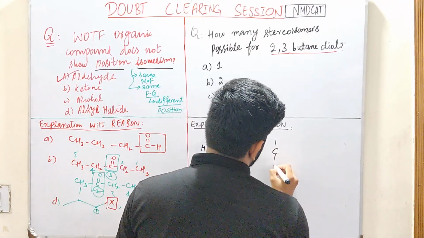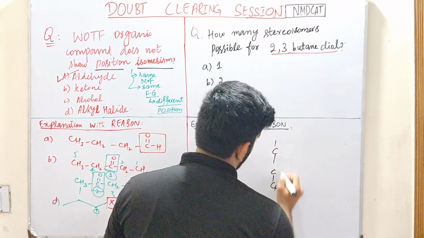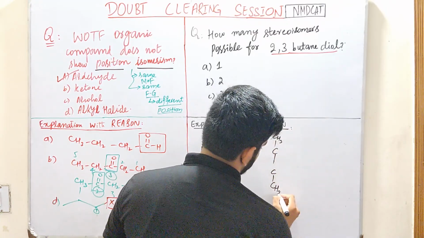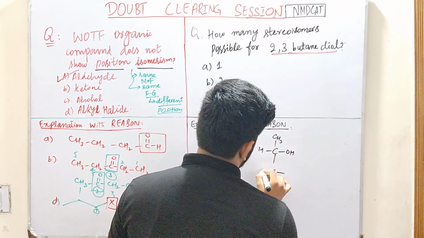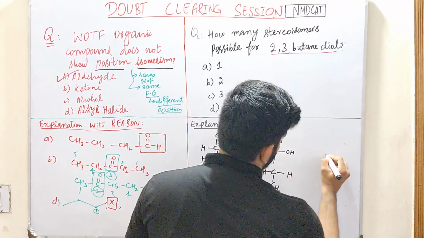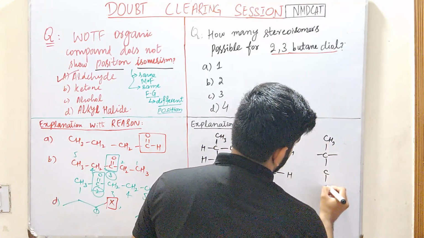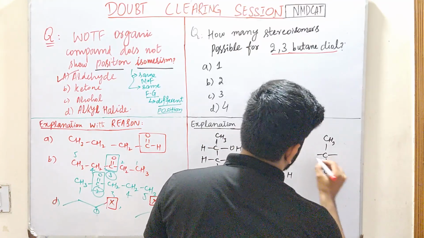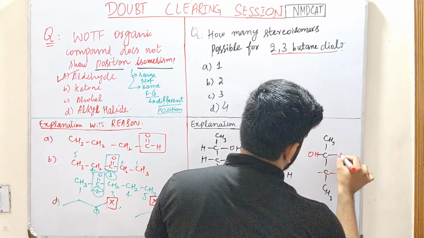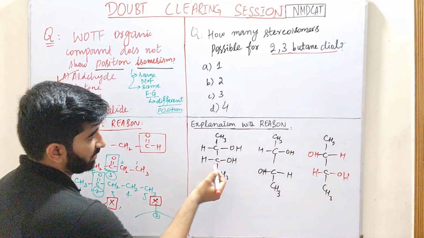This is the second one. And this is the third one. So this is a meso compound.